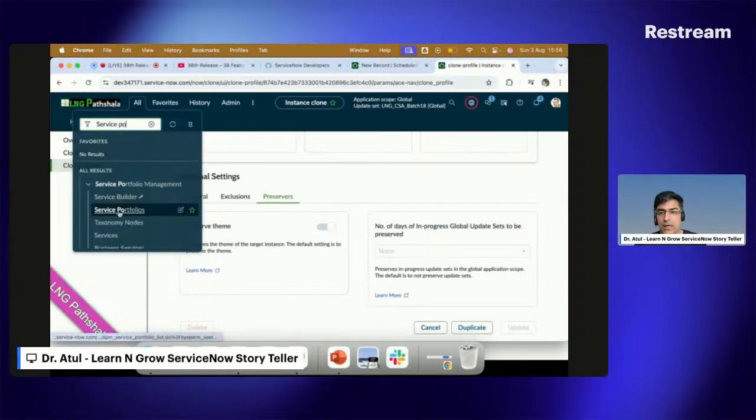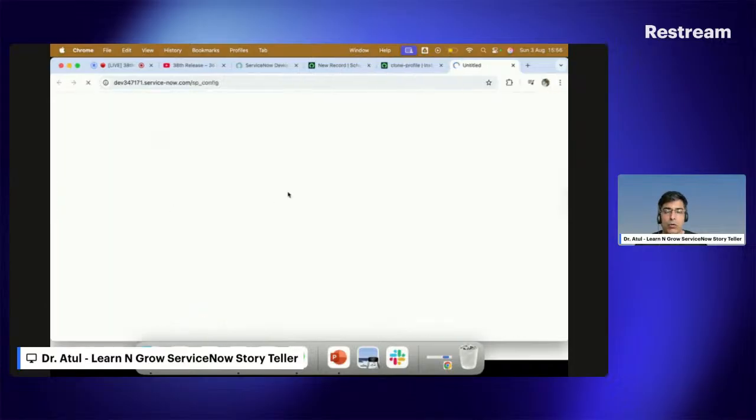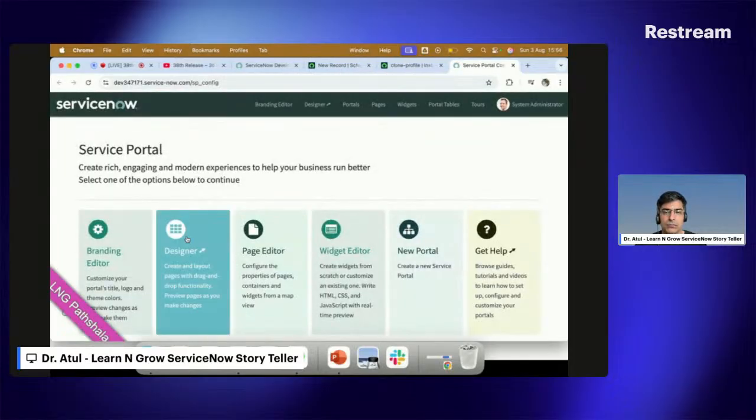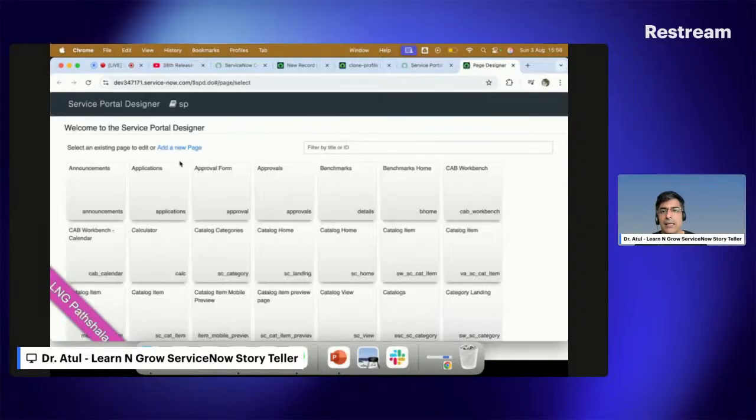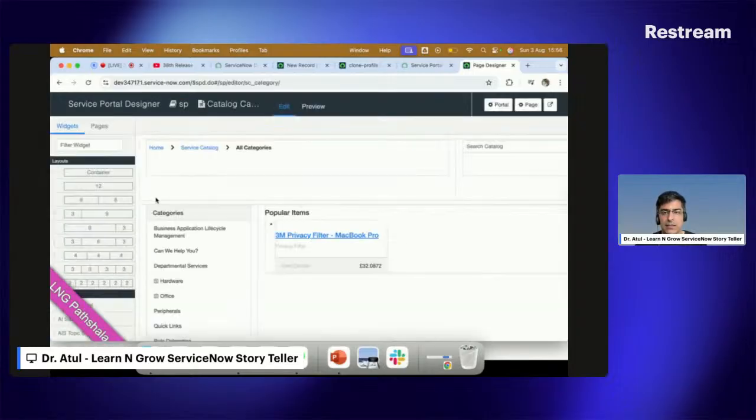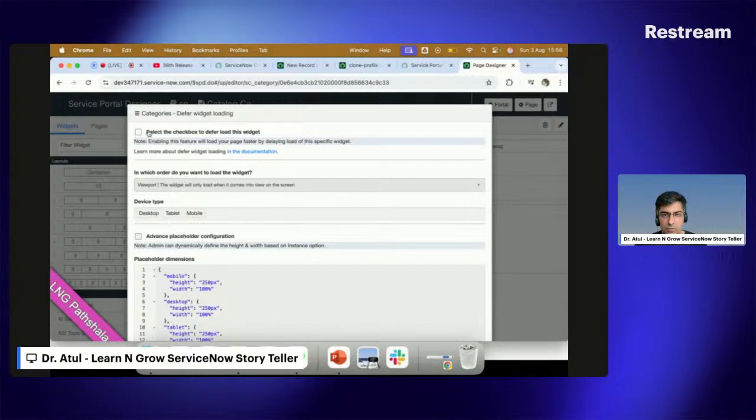service portal, go to service portal configuration and go to the designer. Yep. And here you can pick, let's say, this is my service portal and I want to do this catalog categories. Now if you can see this clock icon, if you open this, you can see this option: select the checkbox to defer load this widget.